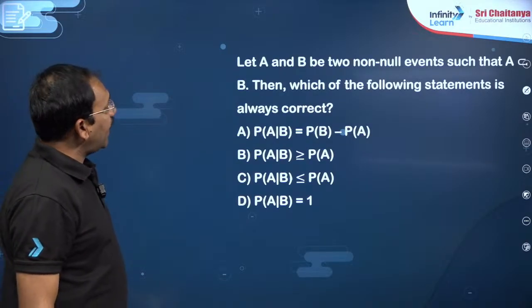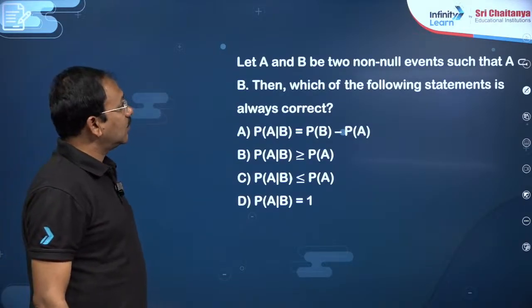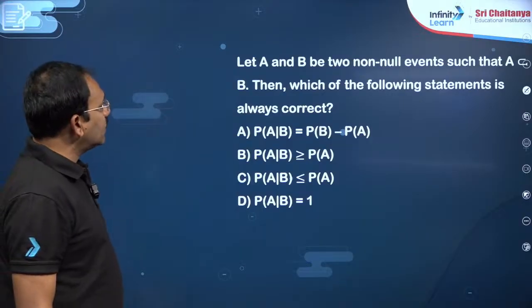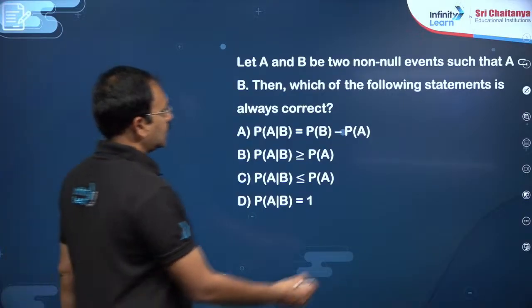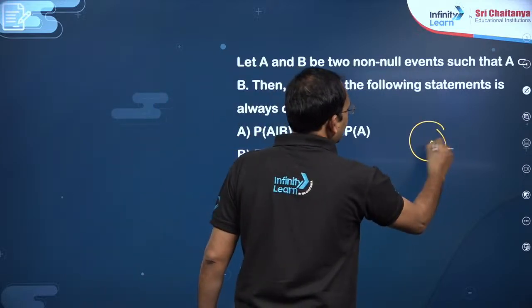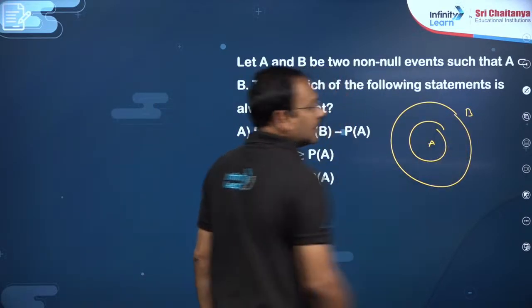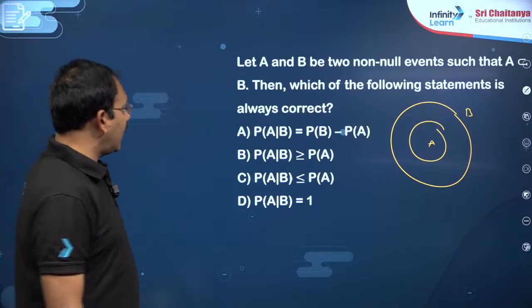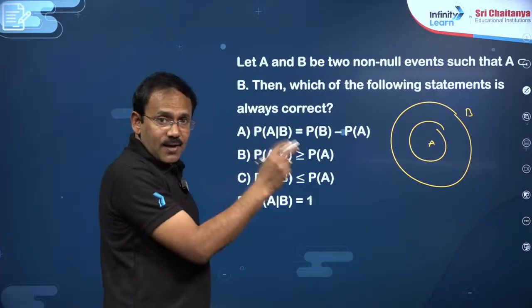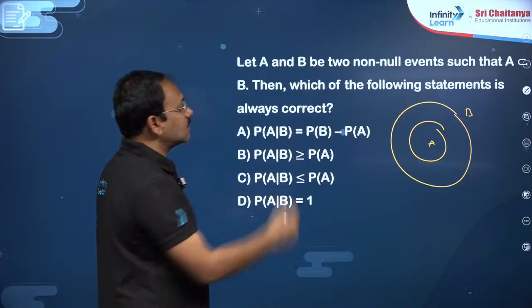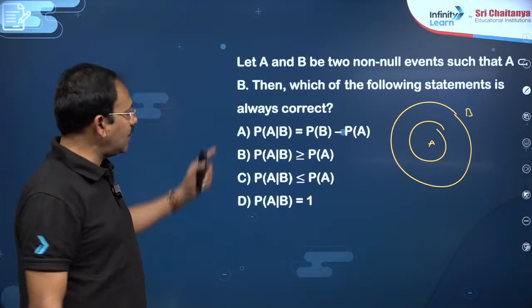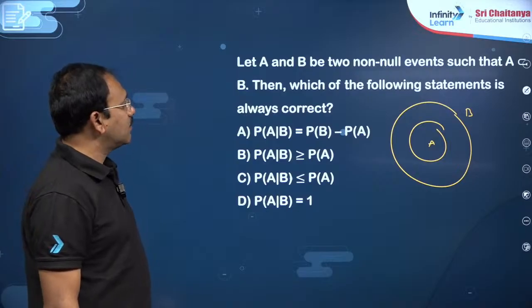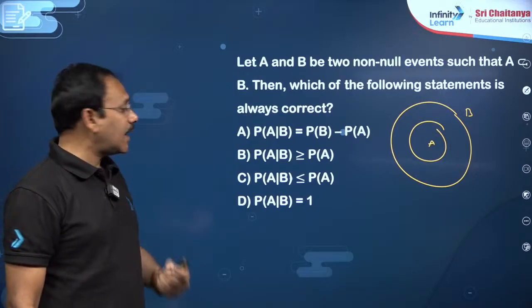Next, let A and B be non-null events such that A is a subset of B. Which of the following statements is always correct? If A is a subset of B, then P of A must be less than or equal to P of B. P of A given B, that means B has happened, then what is the chance that A will happen? Sure, it is 1. P of B minus P of A. Is this correct, dear students?